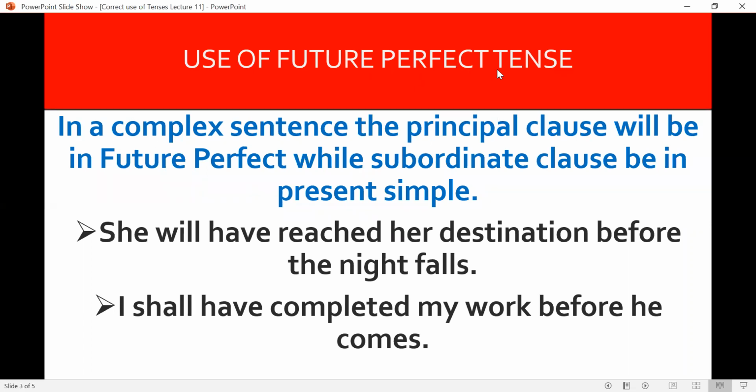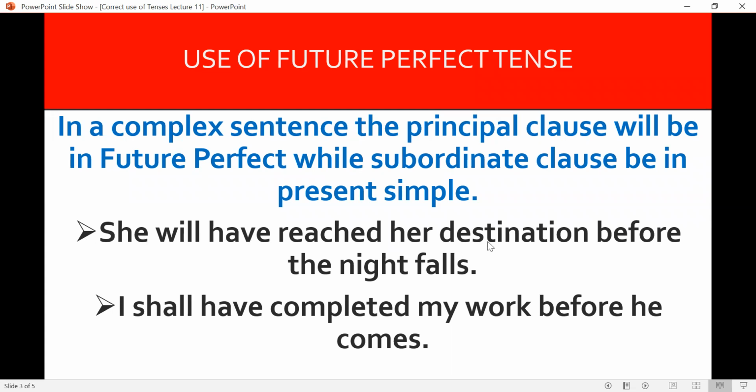Secondly, we use the future perfect tense in a complex sentence where the principal clause will be in the future perfect while the subordinate clause will be in the present simple. A combination of two tenses, future perfect with present simple. The clause showing the completion of an action will be in the future perfect. And second, the subordinate clause will be in the present simple.